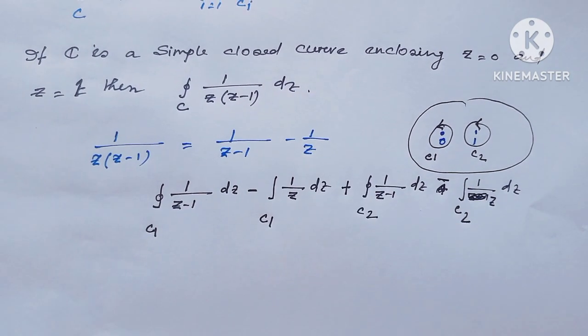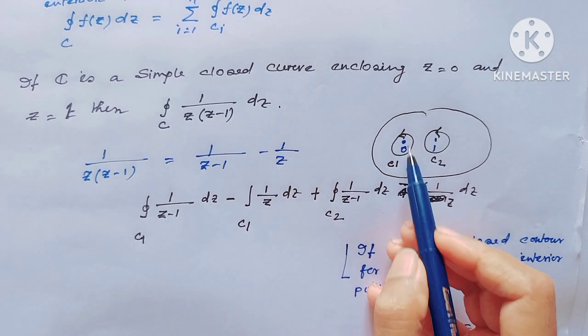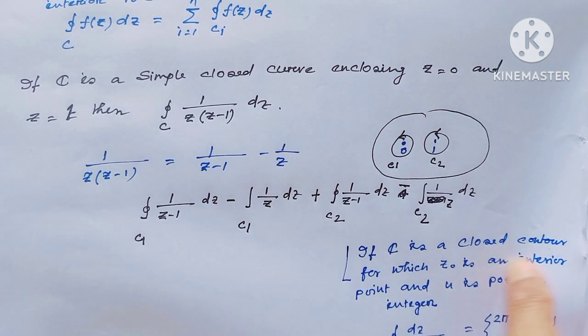By this theorem we can write this as C1, the closed curve around the point 0.